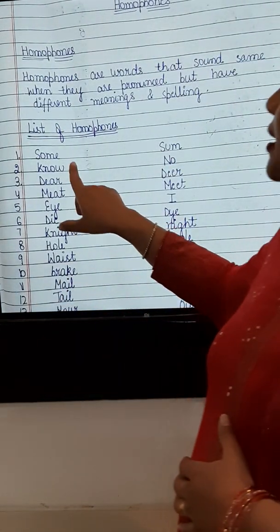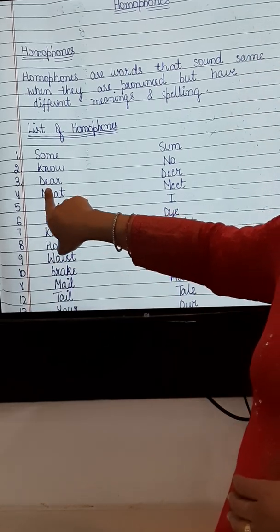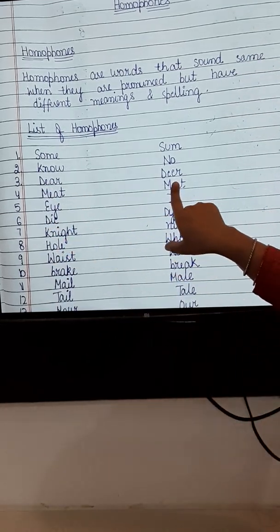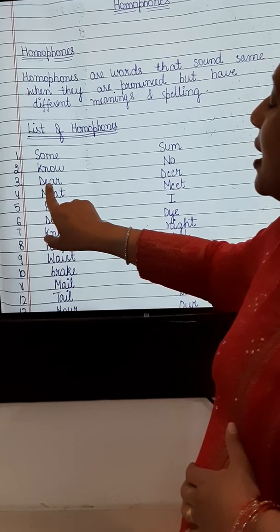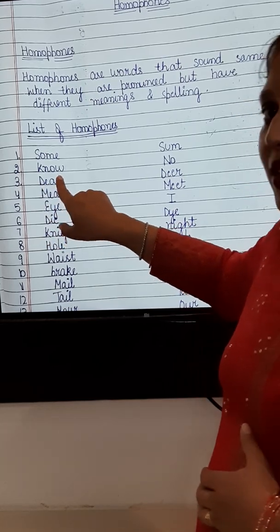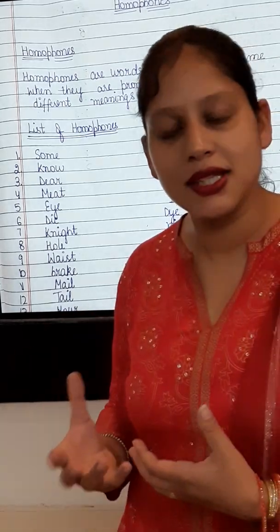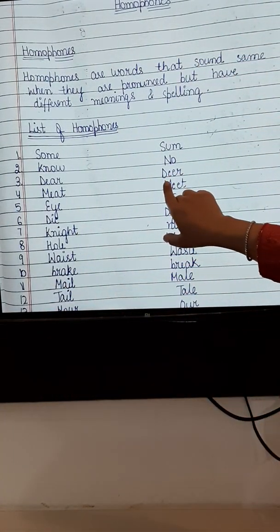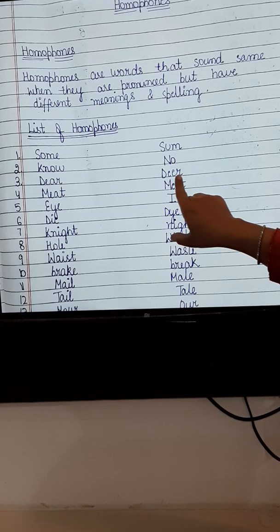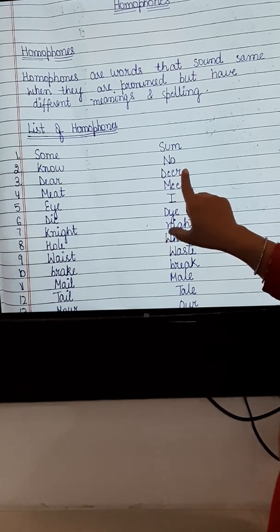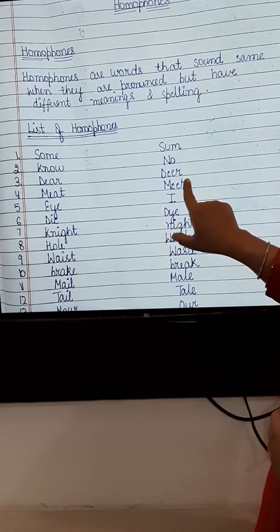Okay. Now, this is dear and this is also dear. This is D-E-A-R. This word is usually referred for our loved ones. Okay. Now this deer, that is D-E-E-R. This is a mammal.